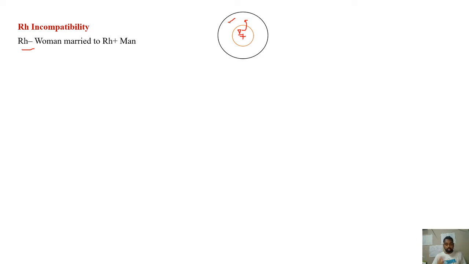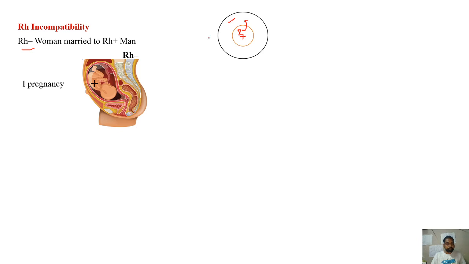So one thing you have to keep in mind: an Rh negative person will start generating anti-D antibodies only when exposed to the Rh antigen, that is antigen D. Otherwise, the person will not generate these antibodies. So the mother generates antibodies against antigen D only when this antigen enters the mother's blood. Just to avoid confusion, let us see the case in detail.